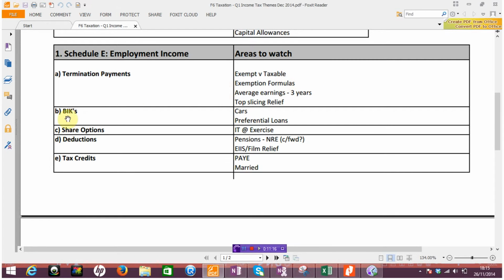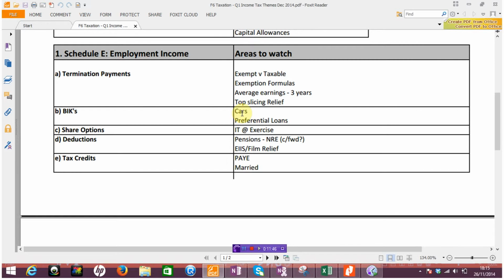Okay. Next point in Schedule E is our old favorite, BIKs, or benefits in kind. And obviously there's quite a few different types of benefits in kind, but the one that I see regularly and the one that can be confusing is cars. There are quite a few small rules in relation to cars, and I would certainly have a look at the main tricks that you see within your practice and revision kit in relation to the calculation of car benefits.